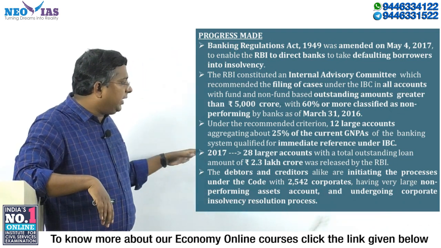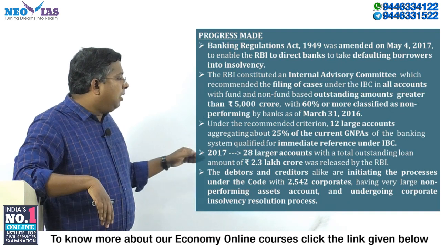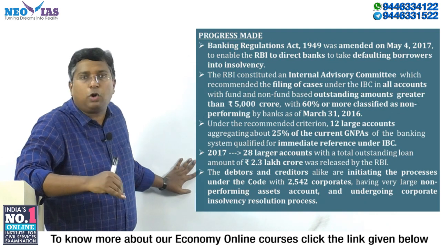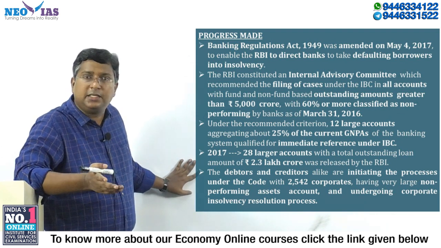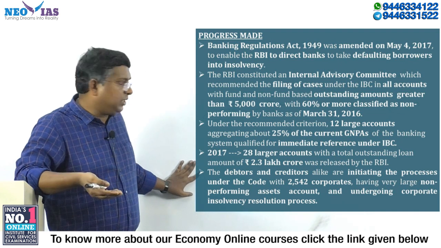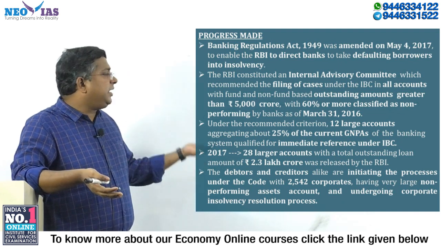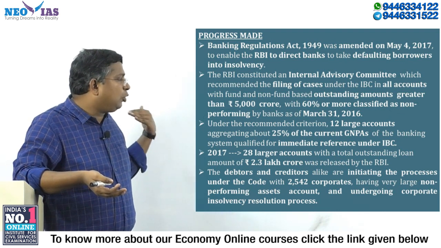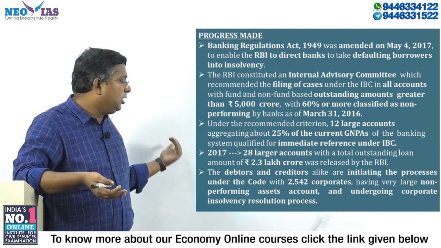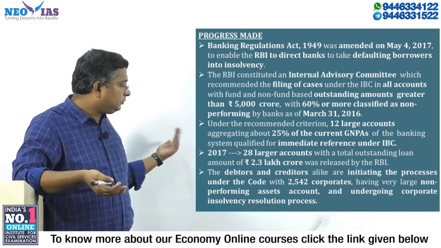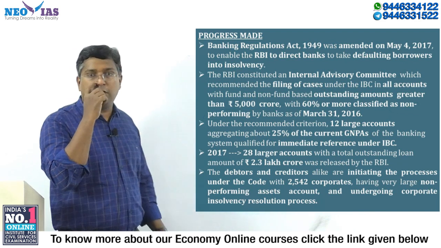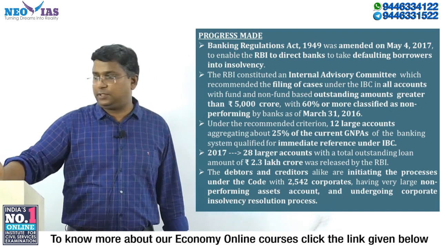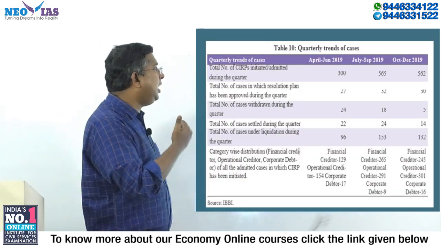As I told you, currently as per the economic survey, one of the interesting things about the Insolvency and Bankruptcy Code is that both the corporate debtor as well as the creditor, which includes financial creditor and operational creditor, can initiate the insolvency process under the Code. And 2,542 corporates with very large non-performing asset accounts are currently undergoing the insolvency and bankruptcy process. So this is a trend.